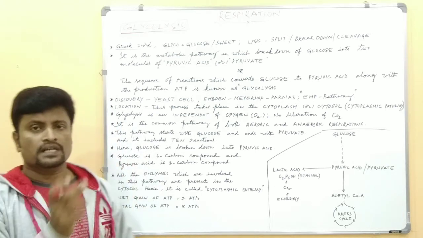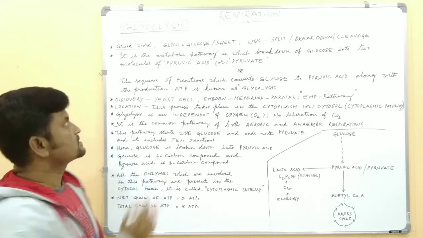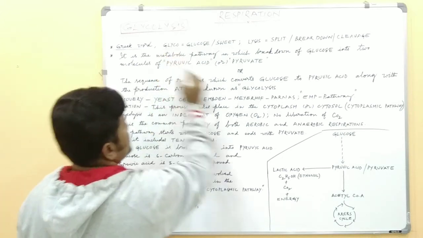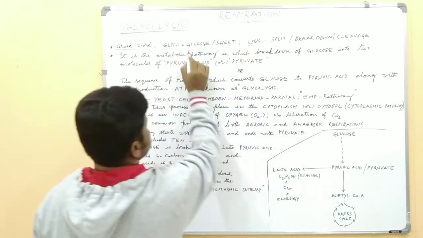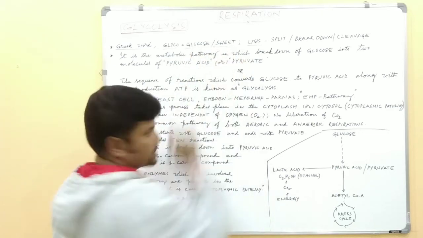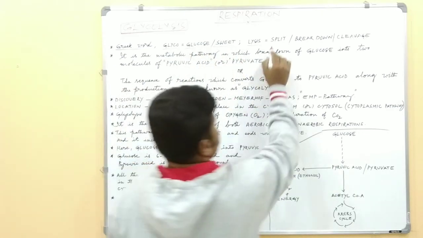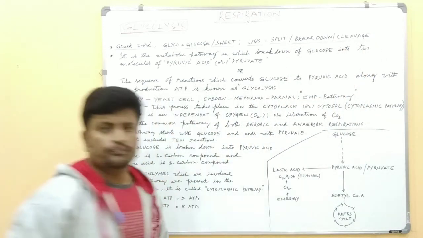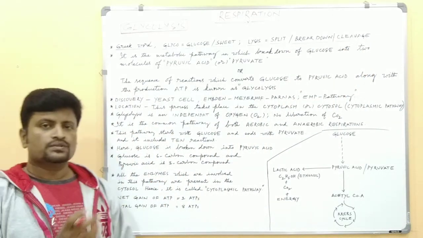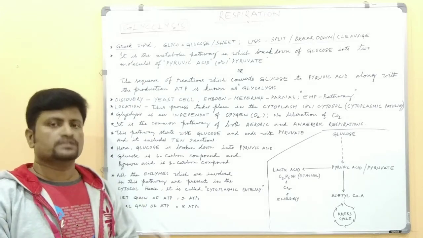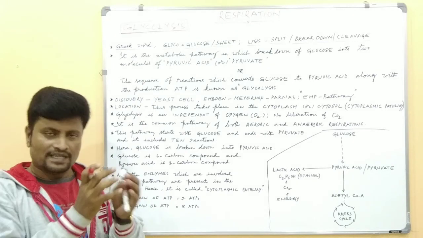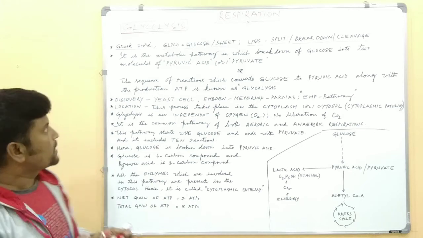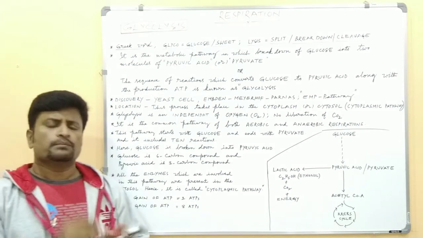The term glycolysis comprises two words, glyco and lysis. Glyco means glucose or sweet, and lysis means split or breakdown or cleavage. So in this process glucose is split into two molecules of pyruvic acid.